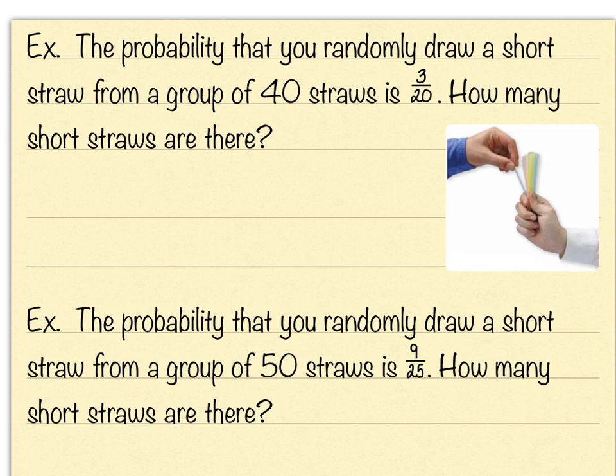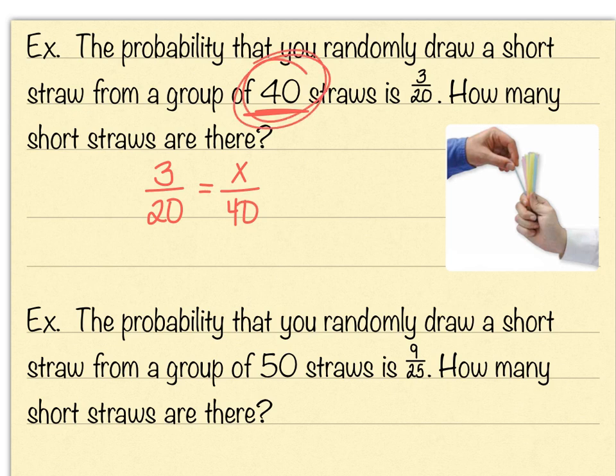So let's look at some different things we can do with probability. This problem says the probability that you randomly draw a short straw from a group of 40 is 3/20. Well, how many short straws are there? Well, I'm going to use that probability of 3/20. That 3/20 means there's 3 short straws for every 20. That doesn't mean I have 20. I have 40. It tells me that. So if I have 3 short straws out of 20, then how many short straws would I have out of the 40 that I know I have from the problem?